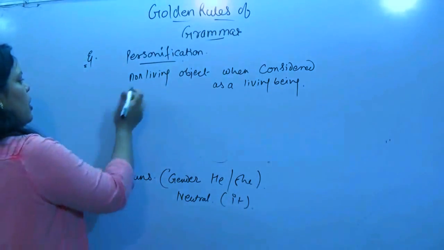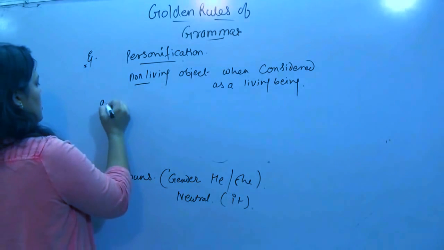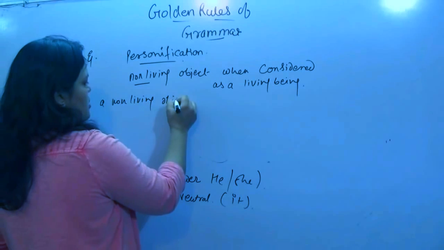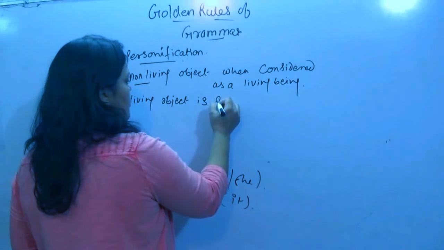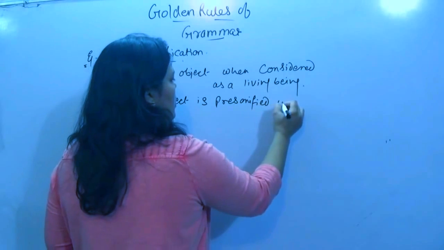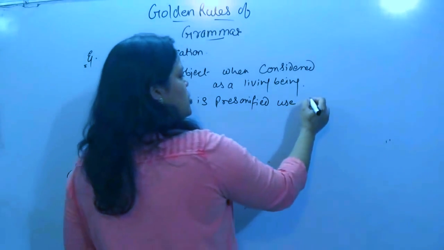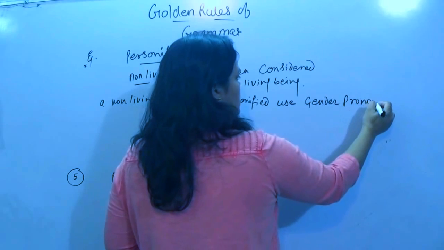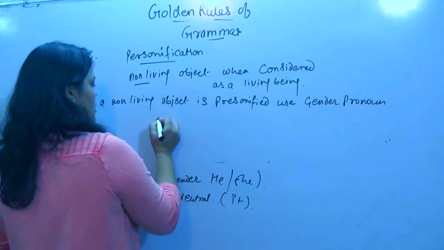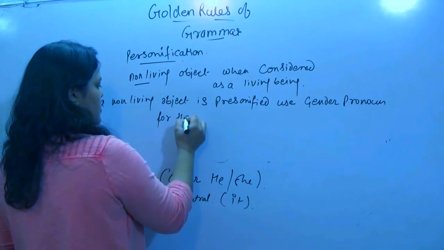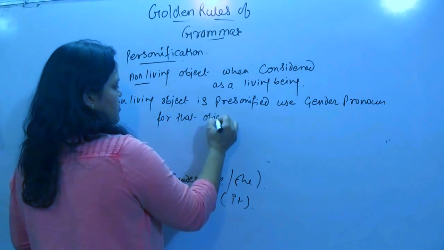Whenever a non-living object is personified, use gender pronoun for that object.